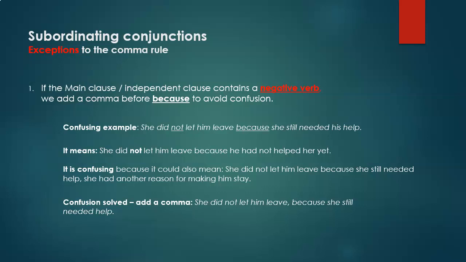Here's a confusing example. She did not let him leave because she still needed his help. It means she did not let him leave because he had not helped her yet. It is confusing because it could also mean she did not let him leave because she still needed help. She had another reason for making him stay. Note the confusion. Confusion solved, add a comma.